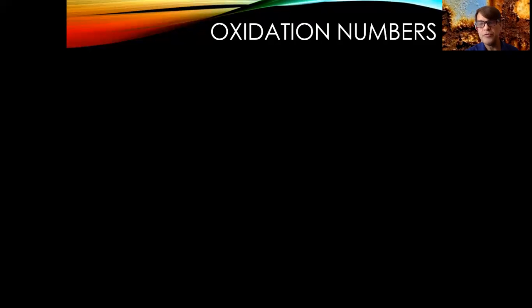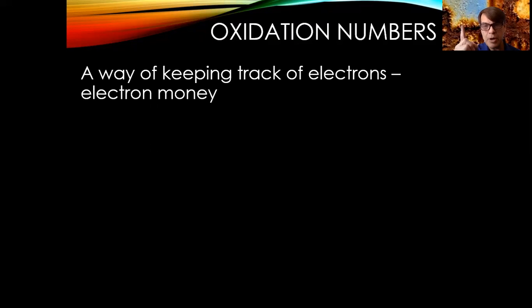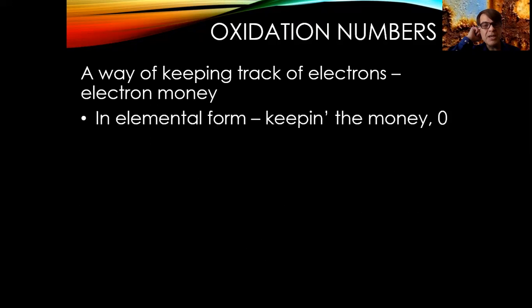So here are the basic rules for oxidation numbers. It's a way of keeping track of electrons, electron money counters. Okay, so if something is in its elemental form, it's not giving anything away. I got 0. I'm not giving anything away. So in elemental form, it's keeping the money. Its oxidation number is 0. If you have silicon with no charge, its oxidation number is 0. If you've got H2, hydrogen gas, its oxidation number is 0. Okay, in elemental form, oxidation number is 0. That's easy enough so far.